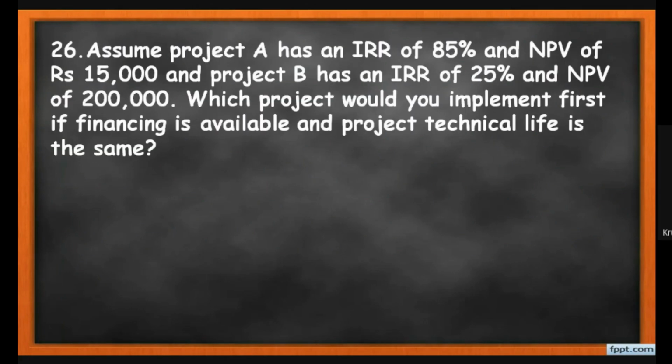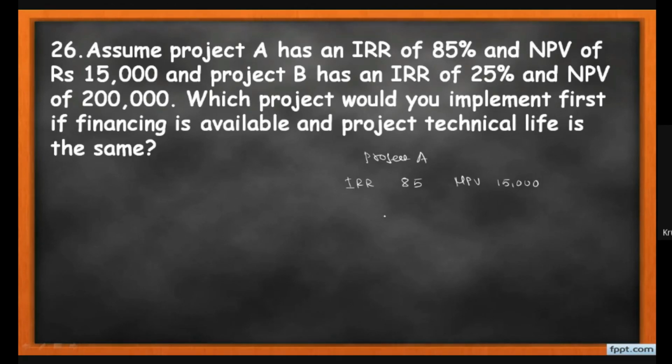Then MCQ number 26. Assume project A. So here let me write, project A is given, which has an IRR of 85% and the NPV is 15,000.